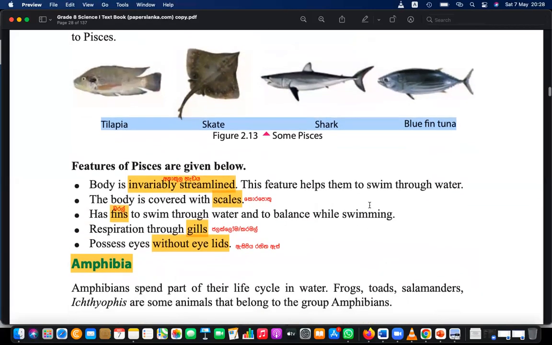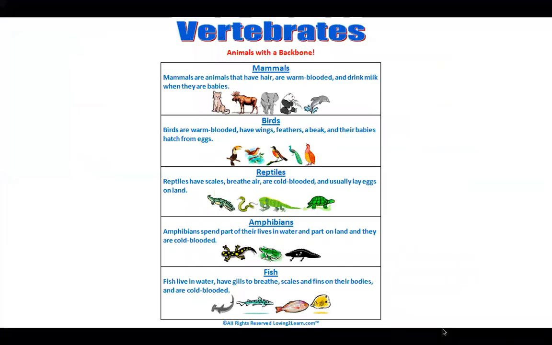These are given in the book, so let's go back to the slides. Can you see the slides? Yes, sir. Here, fishes live in water. They have gills. What are gills? We learned about gills last day. Gills are for breathing, right?